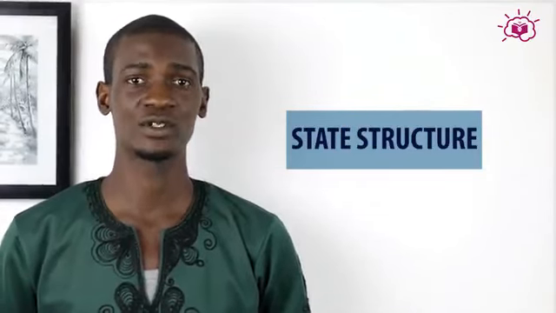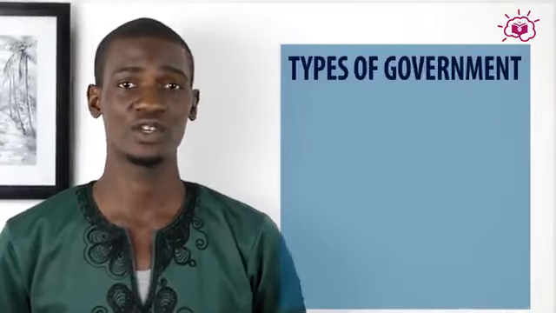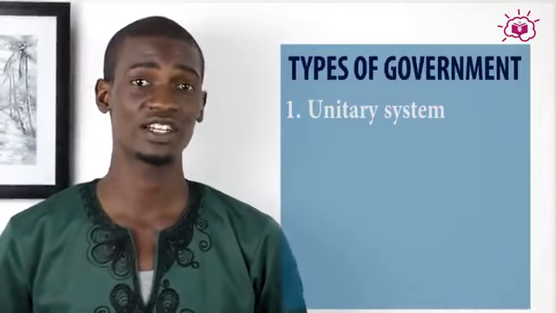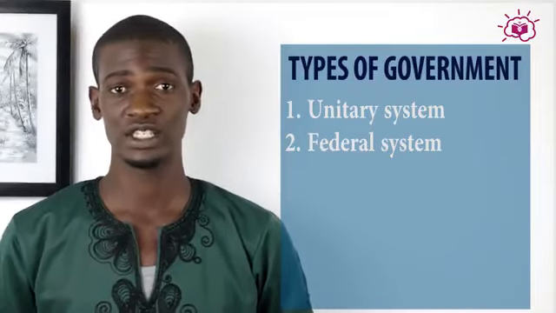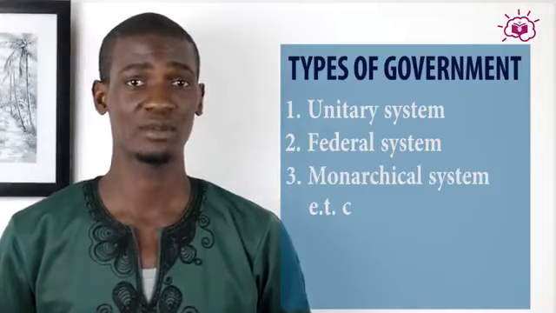Hello. Now, before we talk about the different characteristics or systems of government or types of government, let us define state structure. Now, state structure is simply the way a state is run, by the kind of system or the government it operates. Now, as I said before, there are different types of government or systems of government. You have unitary system, you have federal system, you have monarchy system, amongst many others.